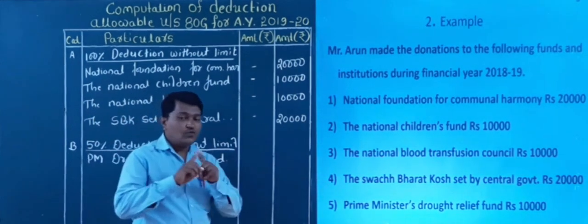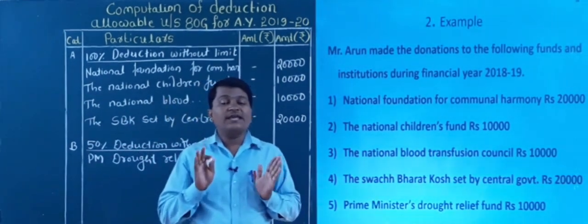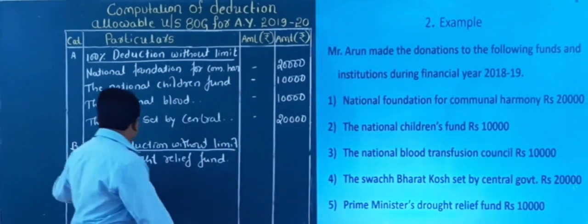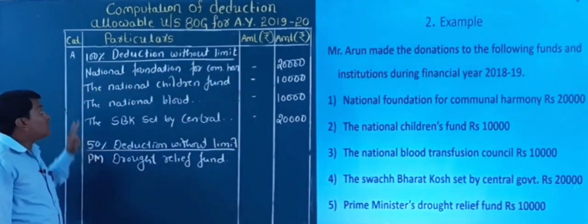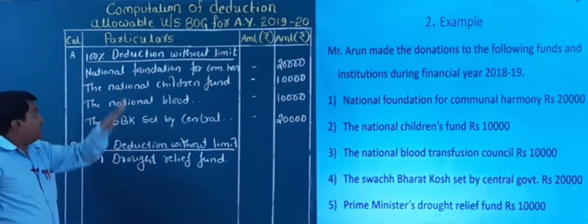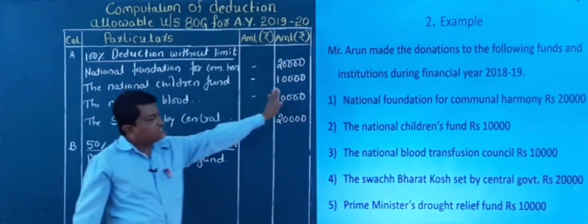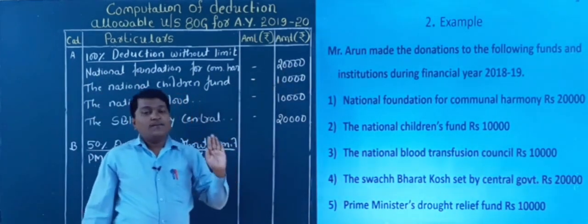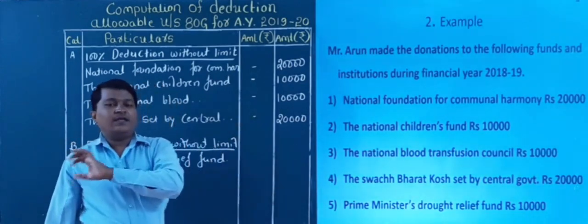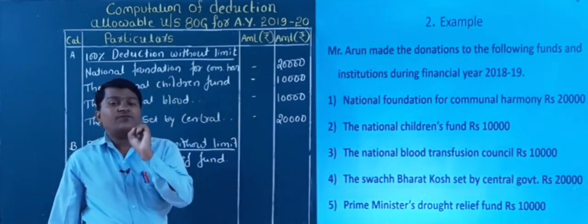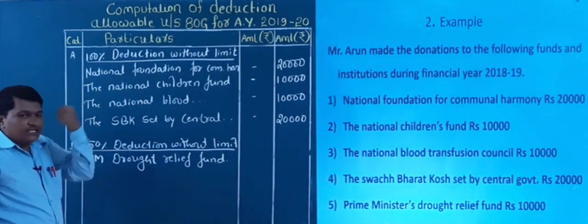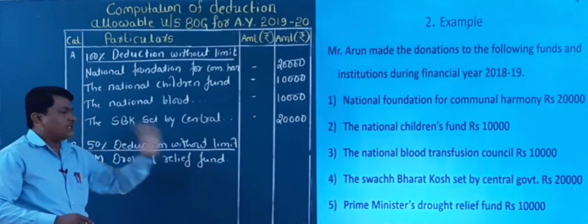So now you tell me, is the whole 10,000 claimed as deduction? No, the whole 10,000 amount is not eligible for deduction. Why? Because it falls under category B, not under category A. The donations under category A are claimed as a full deduction, but the donations under category B are eligible for 50% deduction, right? Means of whatever donation they made, 50% they can claim.